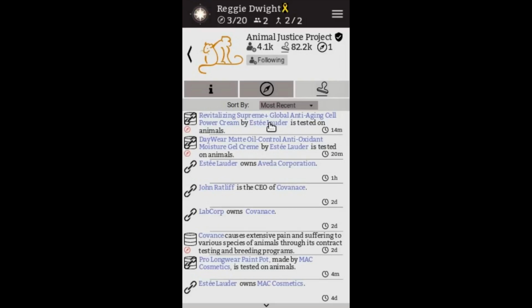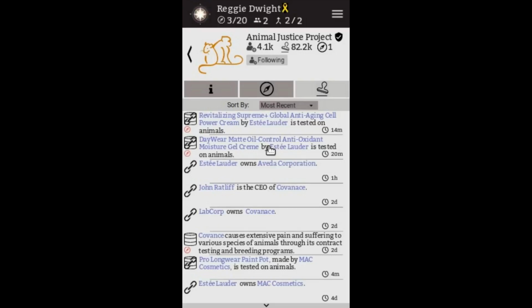Both points are critical. You can see that on this page it's sorted by most recent, but we could also sort by point, because depending on the way that a group has calibrated its compass, it may have more than one point that a stamped piece of information is relevant to.